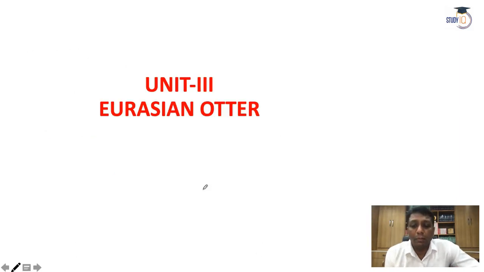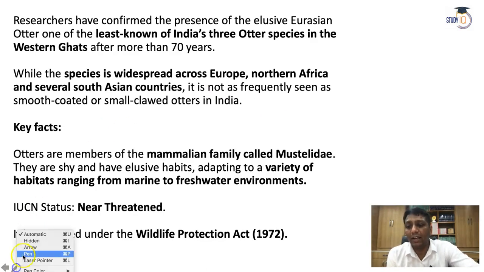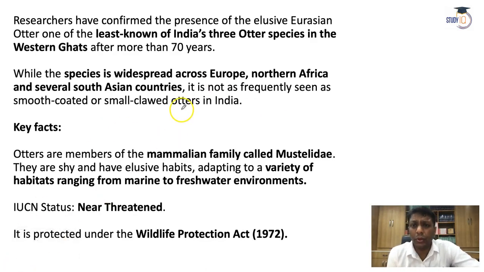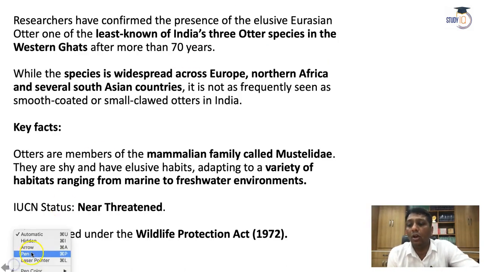Now the next one, about the Eurasian otter. What about the Eurasian otter? See, guys, actually the Eurasian otter is the least known of India's 3 otter species, which was identified and recognized in the Western Ghat areas. So for more than 70 years, after 70 years, there is some valuable information, guys, right now that of all the 3 otters, one of the otters, the Eurasian otter, is getting lost here.